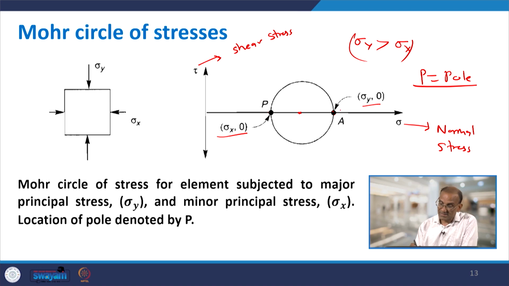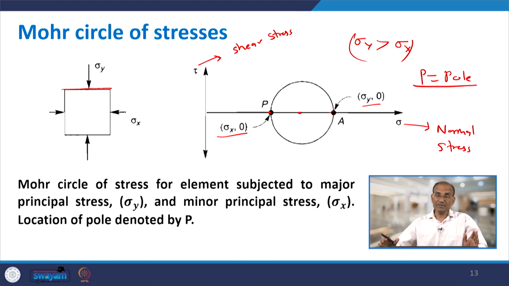For example, sigma y, 0 is the stress condition at this point. This stress is acting on the horizontal plane. We draw a horizontal line passing through this point, and wherever it cuts the Mohr circle again, that is the location of pole P. The other way also: sigma x, 0 is the stress condition acting on the vertical plane. If I draw a vertical line from this point, it will intersect again at the same point. So, P is the location of the pole.